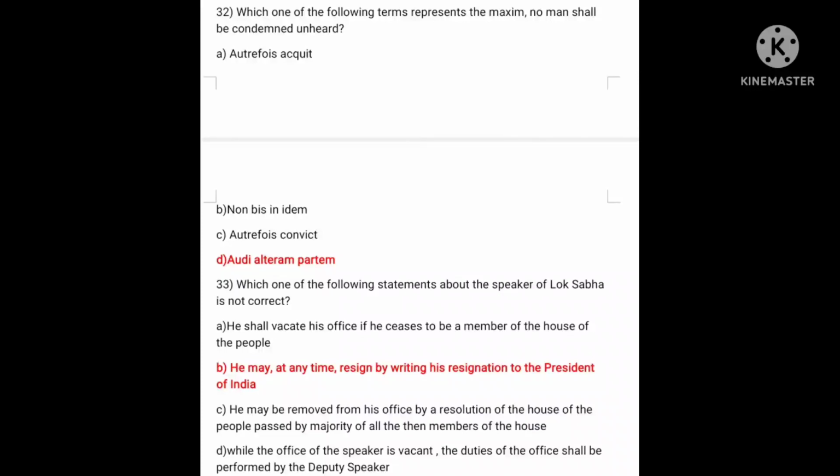Next, which one of the following statements about the Speaker of Lok Sabha is not correct? A. He shall vacate his office if he ceases to be a member of the House of the People. B. He may at any time resign by writing his resignation to the President of India. C. He may be removed from his office by resolution of the House of the People passed by a majority of all the members of the House. And D. While the office of the Speaker is vacant, the duties of the office shall be performed by the Deputy Speaker. So the answer is B, because a Speaker tenders his resignation to the Deputy Speaker, not the President.